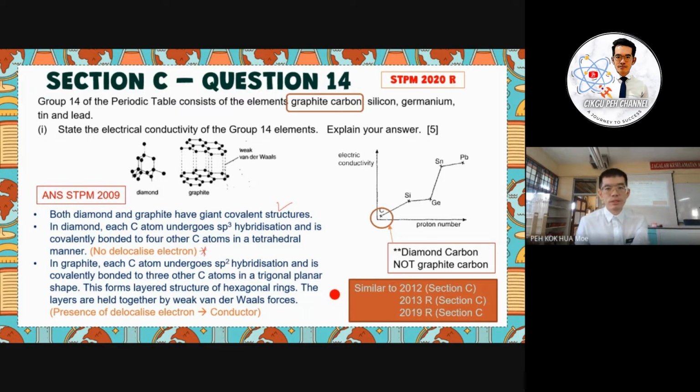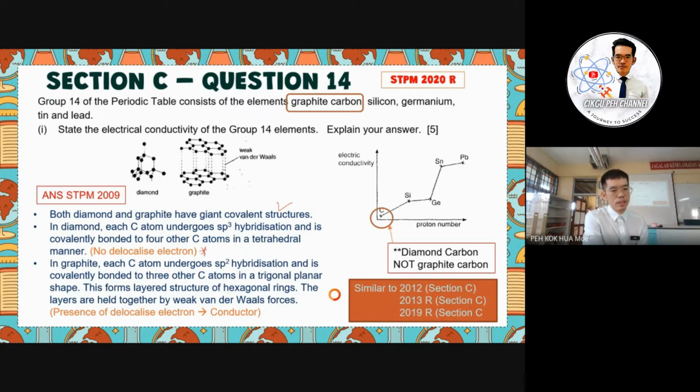So the others, silicon, germanium, tin, and lead, are actually the same. We already discussed so many questions regarding the conductivity. So here the main difference will be the graphite carbon. That means here the graphite, the lead, and the tin will be considered as conductor. So for the graphite, you have to discuss the presence of the delocalized electron. Why?